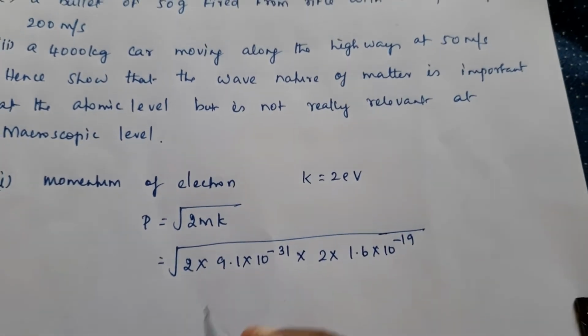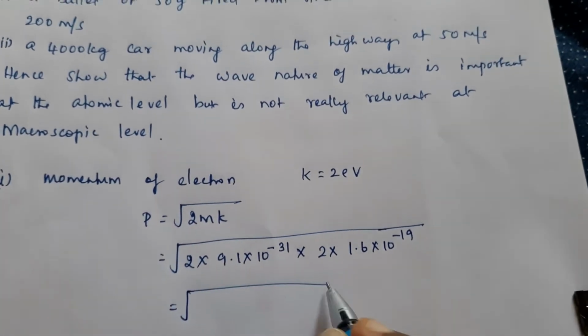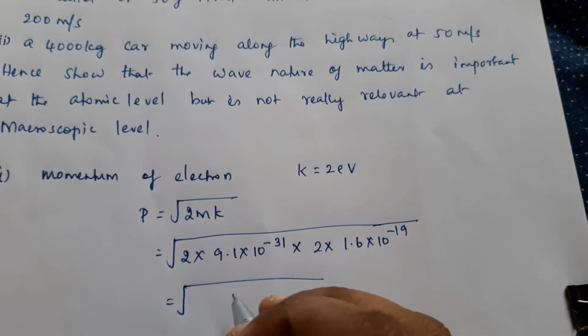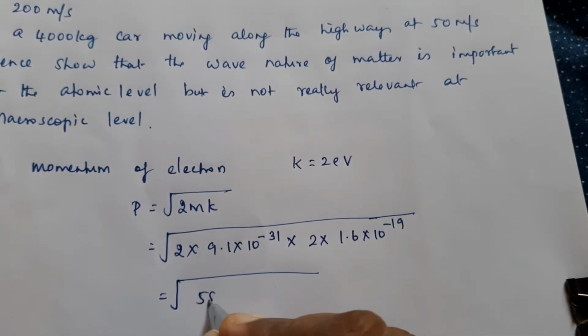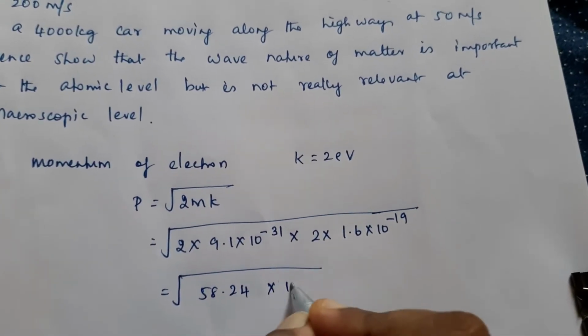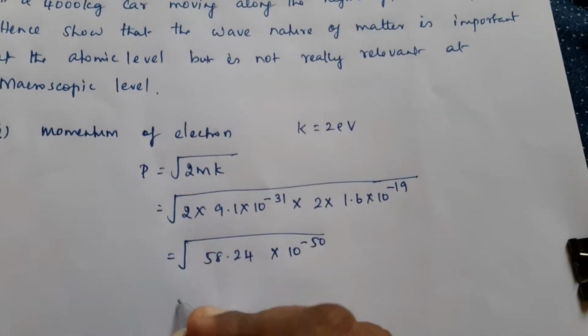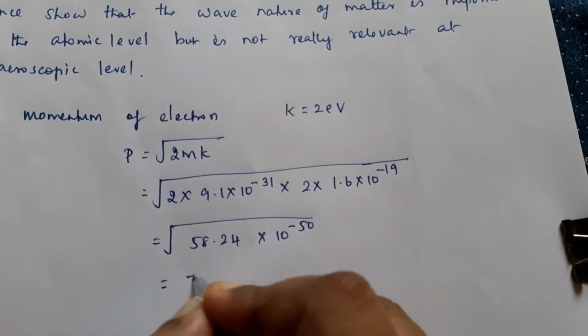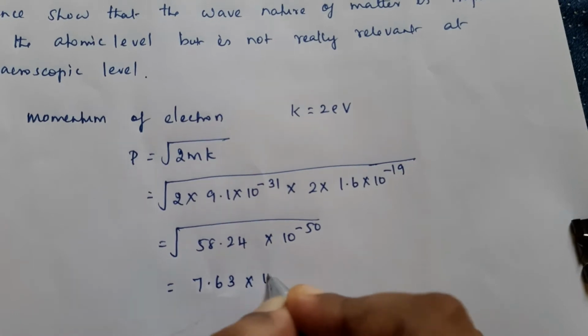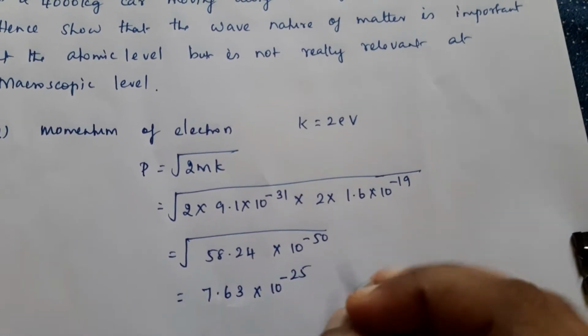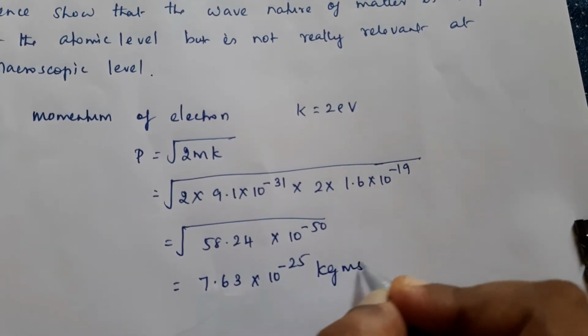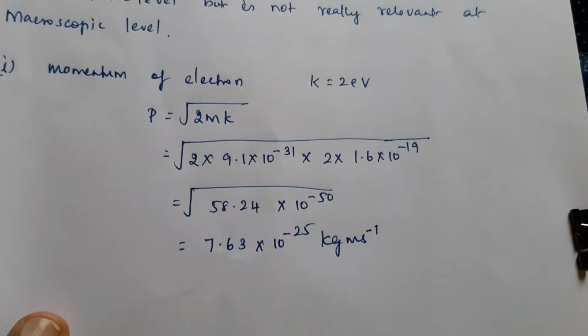We have to multiply. Now if you multiply all these values, you will be getting 58.24 into 10 raised to minus 50. Taking the root, we will get 7.63 into 10 raised to minus 25. The unit for momentum is kilogram meter per second.